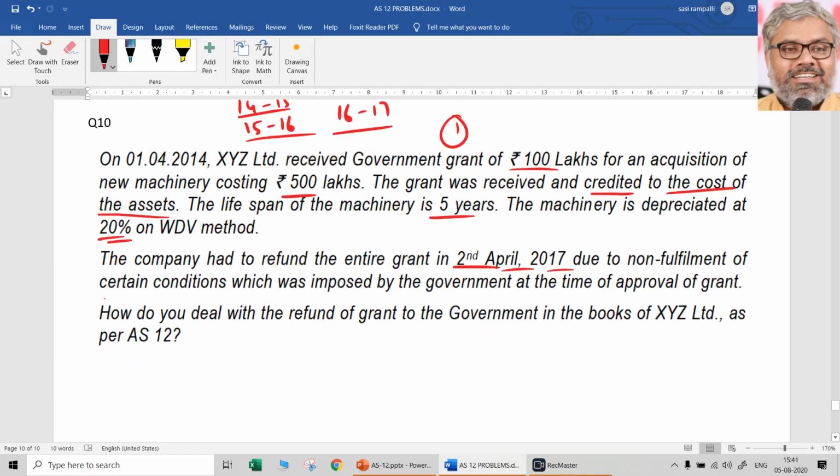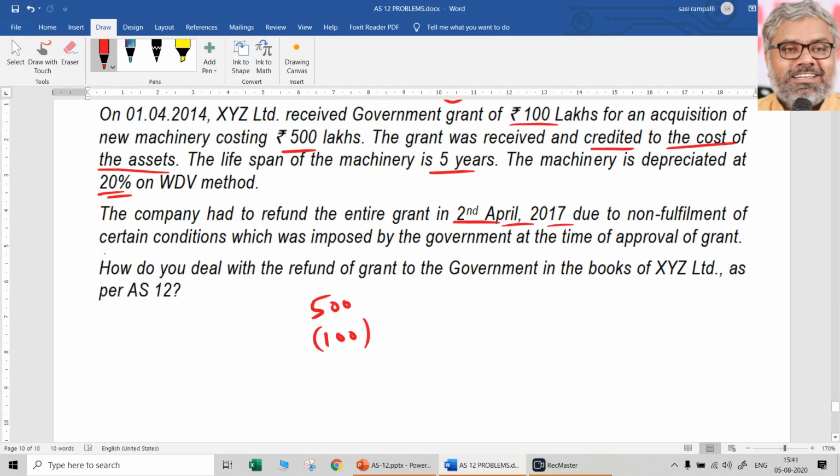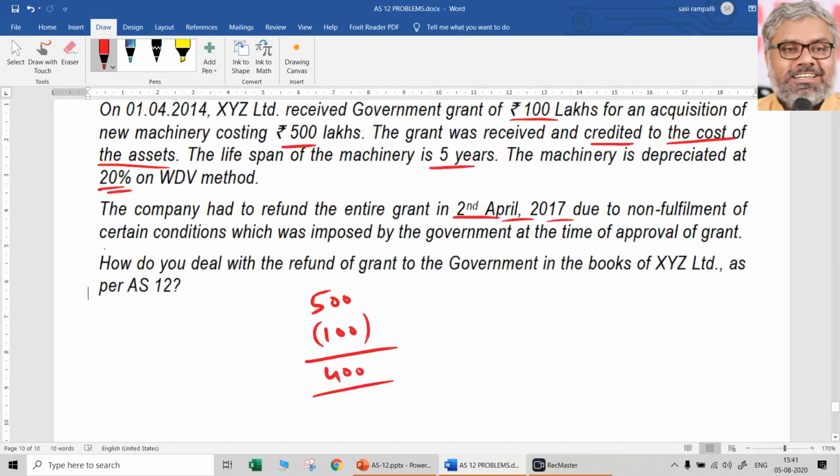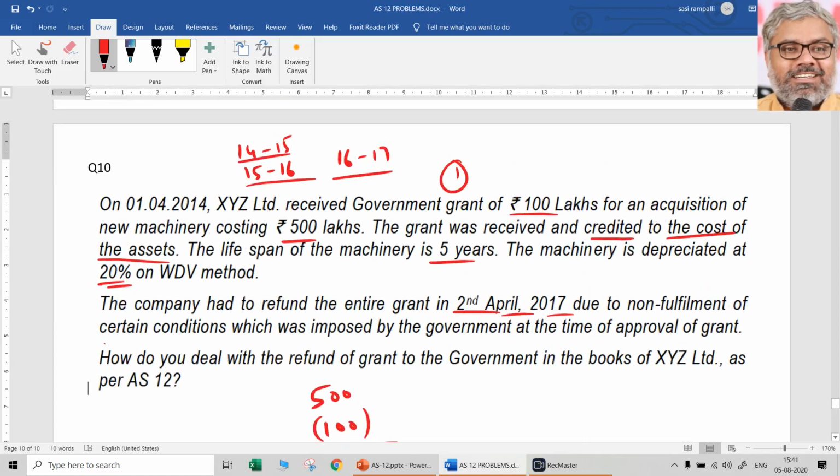So originally what was the government grant that was received? 100 lakhs. The cost of the asset was 500 lakhs, and the grant was credited to the cost of the asset, means it is reduced from the cost of the asset. The remaining amount is 400 lakhs. 20% is the WDV that they are following, for 3 years.